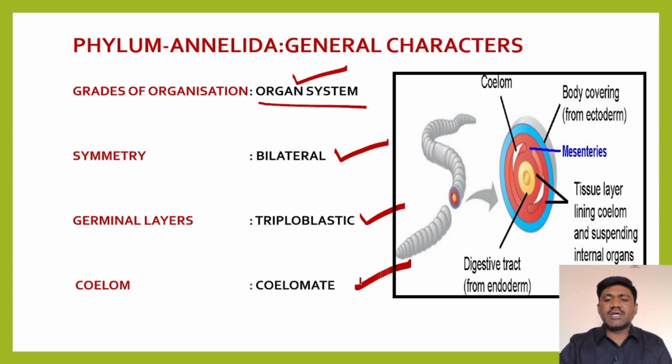These animals are called coelomates. Coelomates means that between the body wall and the digestive gut there is a cavity formed by the mesodermal layer. That is why it is called a true coelom, a true body cavity, and why these animals are called coelomates, animals having a true body cavity.